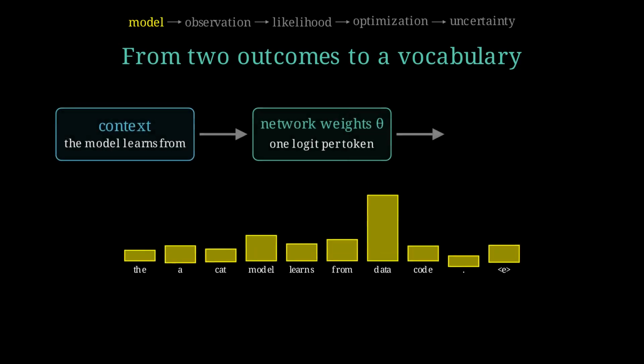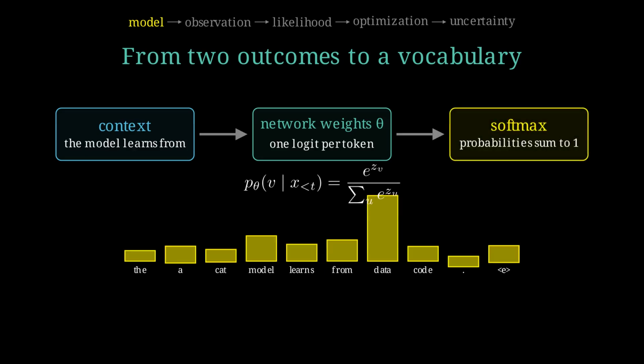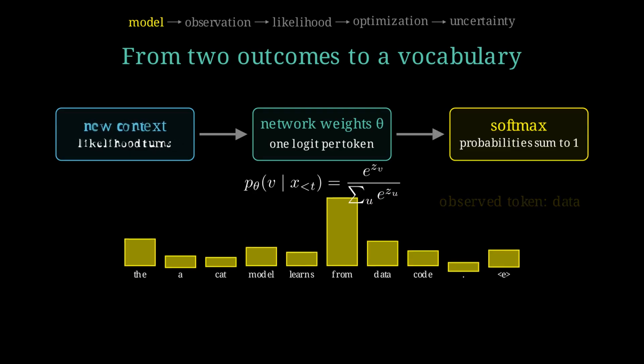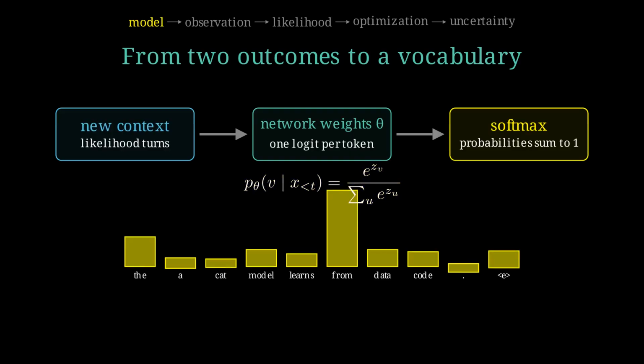The context and the weights, called theta, produce one logit for each possible token. Softmax raises e to each logit and normalizes the results, turning them into probabilities that sum to 1. A real vocabulary may contain tens of thousands or even hundreds of thousands of tokens, depending on the model. The corpus reveals which token actually came next. That observed token selects one probability from the entire distribution. Change the preceding context and every logit may move, so the distribution reshapes. This is a very large conditional categorical model: probability of a token, given its context and the weights.